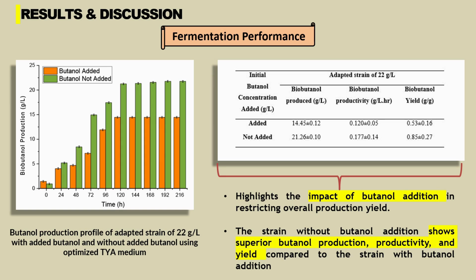To further understand the differences, here we can see that even when butanol was added to the medium, the adapted strain can produce high butanol without impacting the viable cell. In this case, butanol was not added to the medium, and the butanol produced was quite high for a lab scale result, which was up to 21.26 gram per liter of butanol produced.